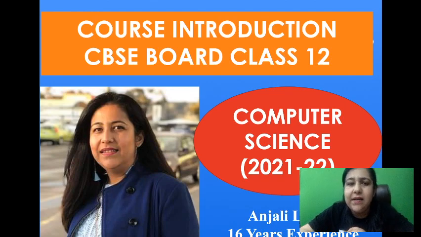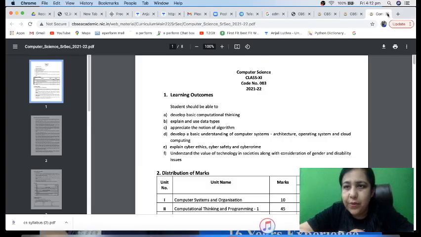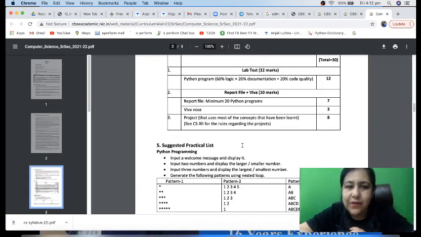So let's see the syllabus once. As per the CBSE, as you can see, I've opened it from the CBSE site. Here we have the syllabus for code 083, which is computer science. This is class 11th, 2021-22. But class 11th is yet to start. We are going to start with class 12th.